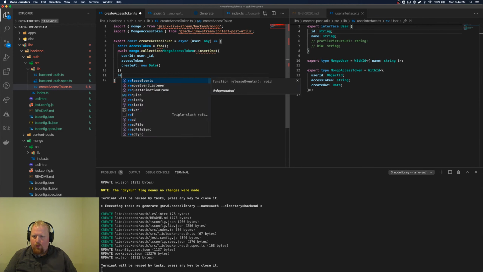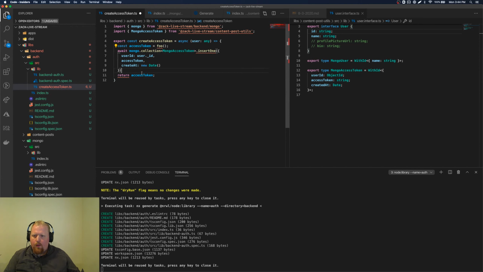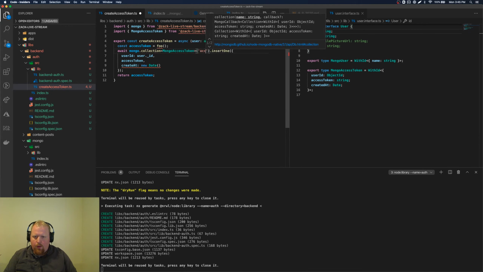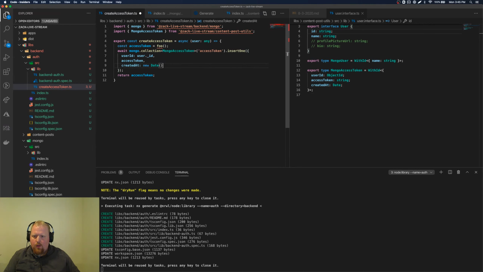And then we're going to return the access token. There we go. Let's see, does it not like something here? Collection. Oh, I'm forgetting to add the name of the collection here. Type safety comes in for the win.